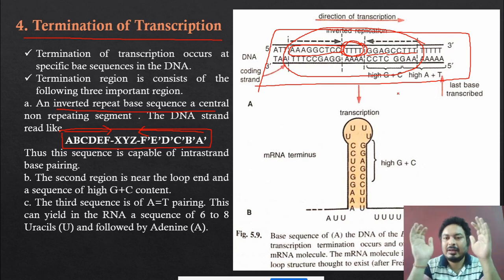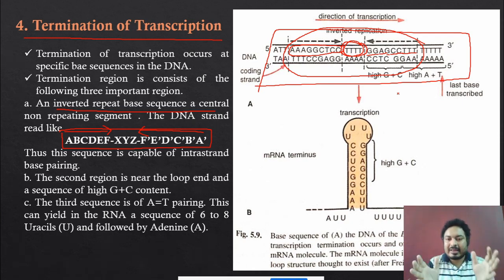Yes, absolutely correct. When the RNA polymerase reaches this type of sequences, then what happens? RNA polymerase recognizes that we have to stop the transcription process. They can sense when they reach this type of sequences. Okay, and this sequence is called termination sequence.